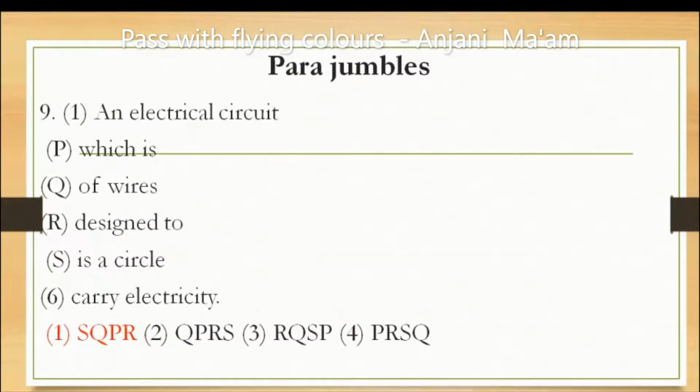Next, an electrical circuit. So this sentence is about an electrical circuit. After electrical circuit, where is the verb? Verb is a circle. Definition of it is a circle of wires, it is Q. Now again a relative clause has come. Relative clause comes between two sentences to describe it. Which is, what kind of? Which is designed to. How is it designed to? Carry electricity. So the correct series would be SQPR.